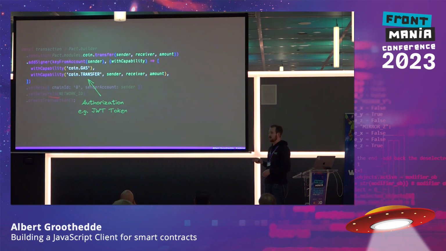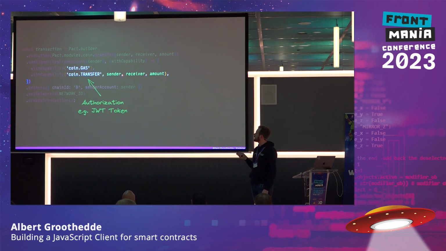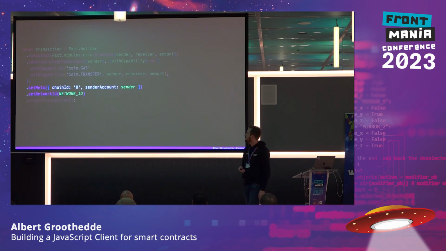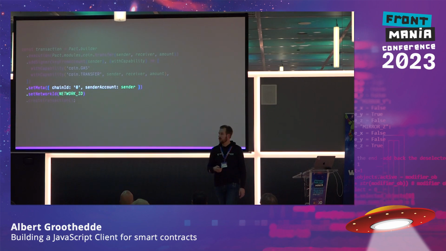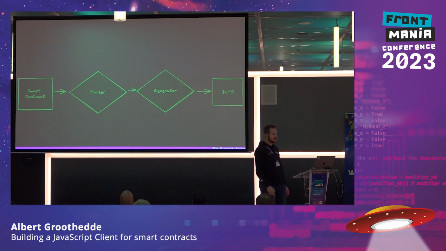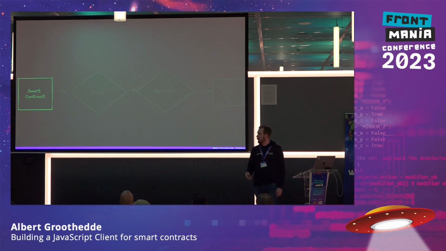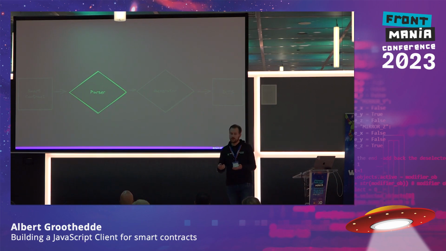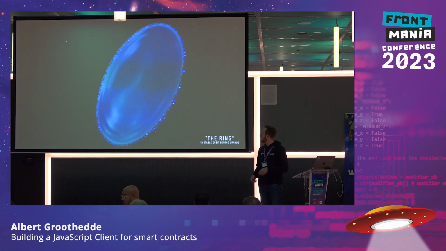So this is similar to, for example, a JWT token or a bearer token or something like that, which is sent with the transaction to the blockchain. In this case, we have coin.gas and coin.transfer. And these need to match in order to make sure that we can actually do this transfer. And then also, like I spoke about, we have some other information that has value. So how do we do that? Basically, we have a smart contract, and we're going to parse it, and then we're going to generate some TypeScript definitions from that.